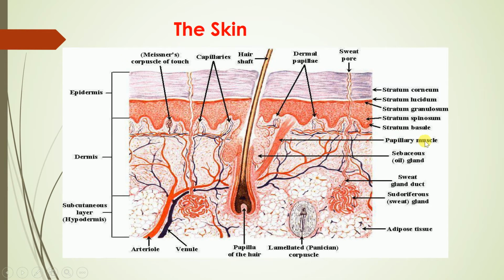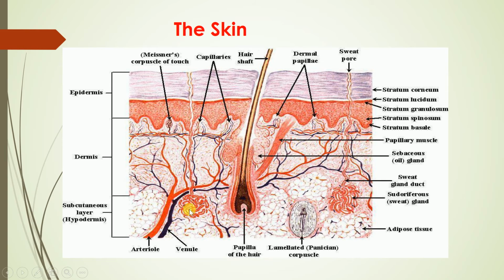Here are the arrector pili muscles in some regions, and the papilla of hair. Here some Pacinian corpuscles are there. Here are an arteriole and venule. Do you know arteriole and venule? Arteriole is a part of an artery. Venule is a part of a vein.